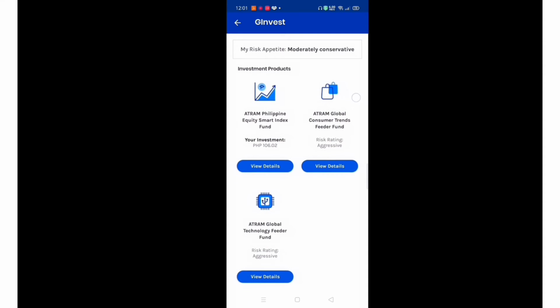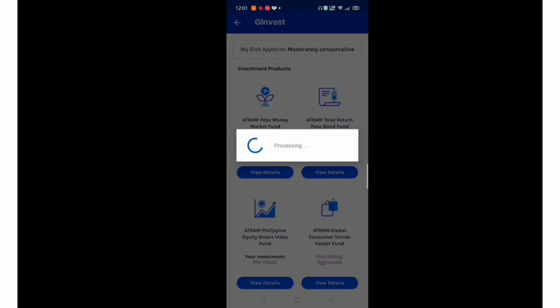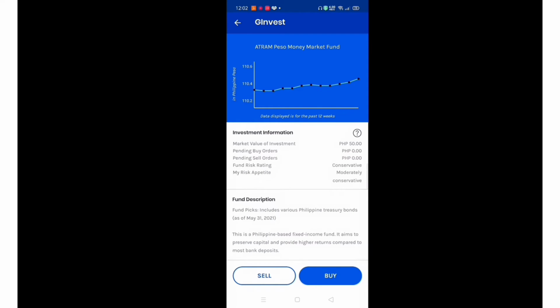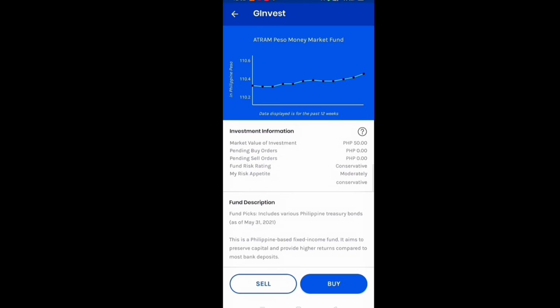5 siya. Si Atram Peso Money Market Fund. So, nag-invest ako dito ng 50 pesos. Pag clinic mo yung view details, ayan, ipapakita niya sa inyo yung graph, yung performance ng investment. Dito sa investment information, conservative siya, and yung fund description niya is, it includes various Philippine Treasury bonds. And if you want to buy, click mo lang yung buy button. And in the future na gusto mo siyang ibenta, just click the sell button.